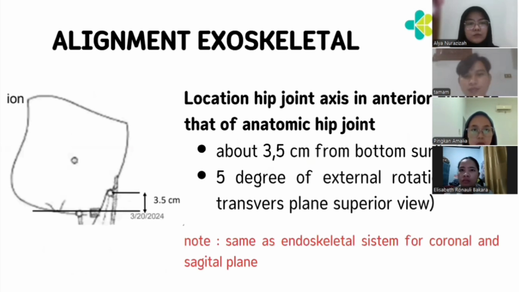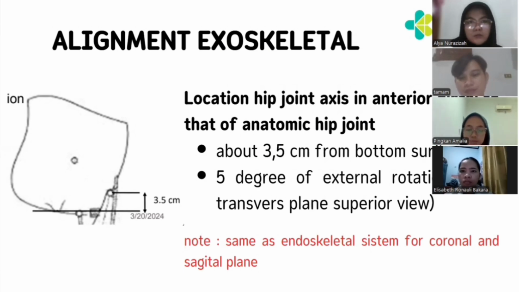The next is alignment for the exoskeletal prosthesis. The location of the hip joint axis is anterior distal to that of the anatomic hip joint, about 3.5 cm from the bottom surface, and 5 degrees of external rotation from the transverse plane, superior view. For note, this is the same as the endoskeletal system for the coronal and sagittal planes.